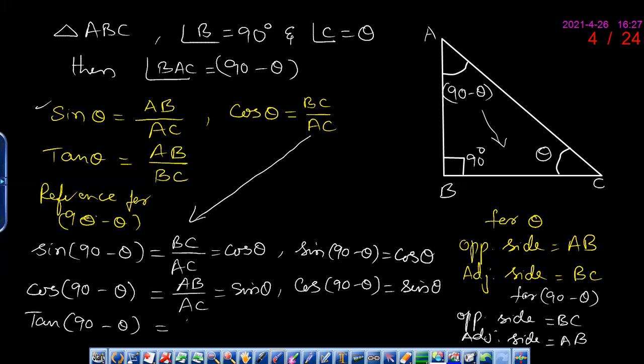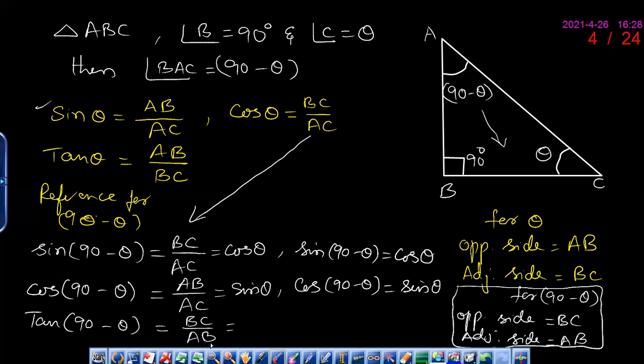See, for 90 minus theta, which is the opposite side? BC, sir. Yes. When I am talking about 90 minus theta, your eyes should see 90 minus theta, and the opposite side of that angle is BC. So this is BC and adjacent is AB. That is equal to BC upon AB.